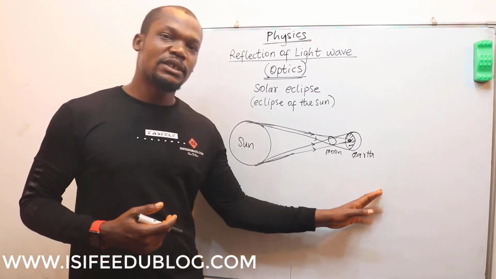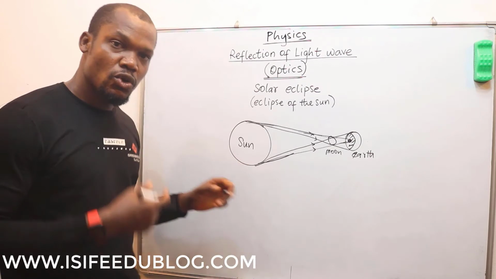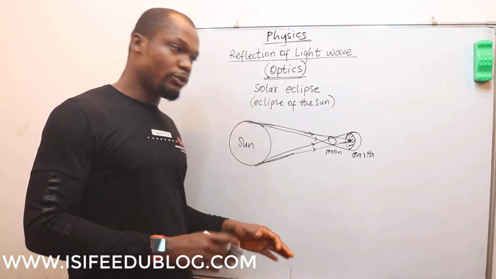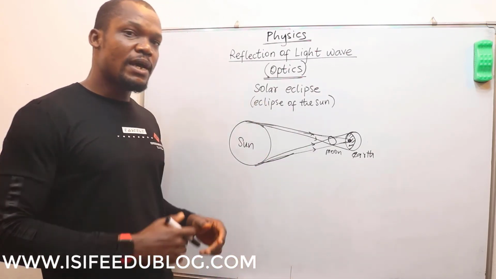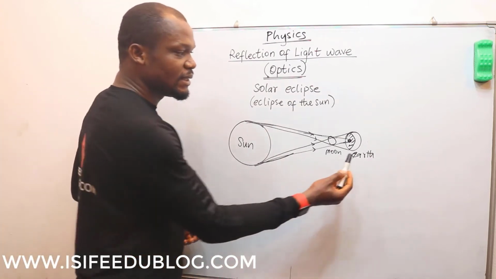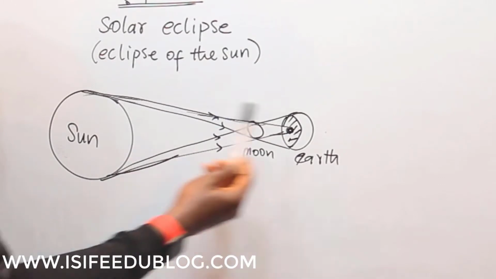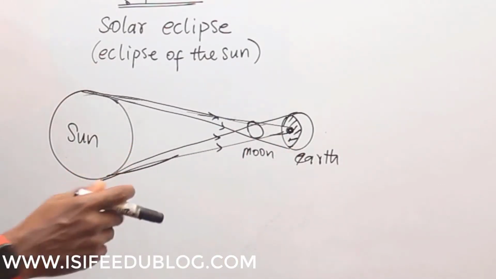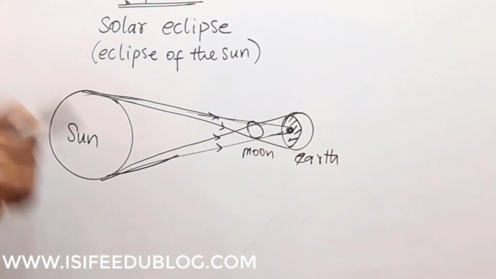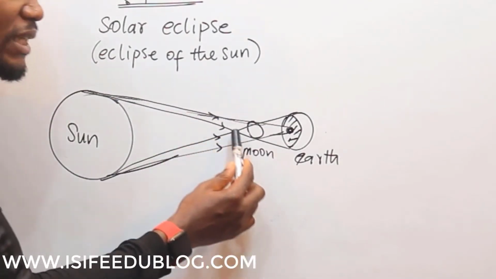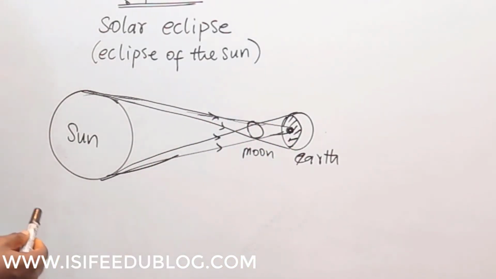So as you can see from this diagram, this is the sun, which is the luminous object producing the light falling on other planets. And this is the earth. We can now see that the moon here is between the sun and the earth.